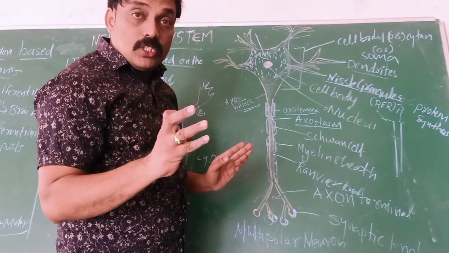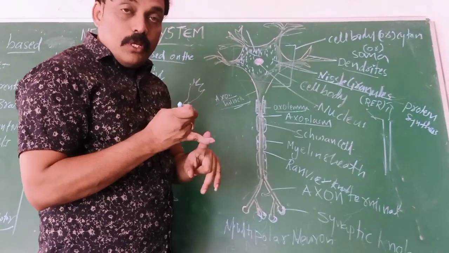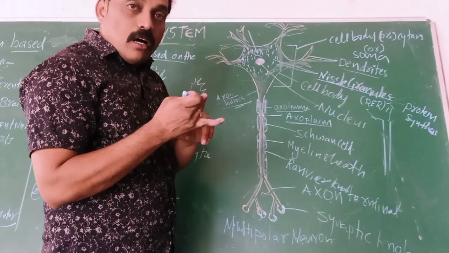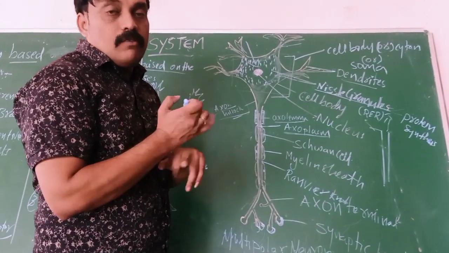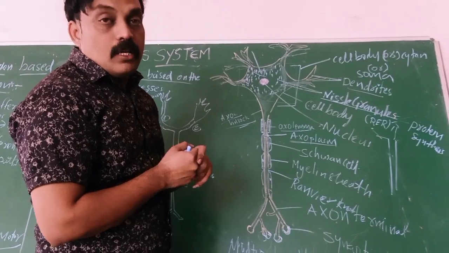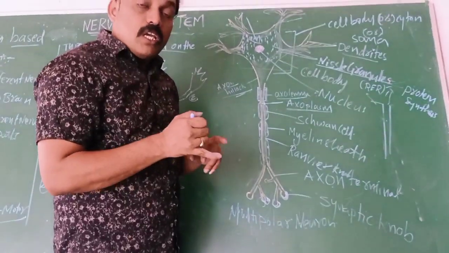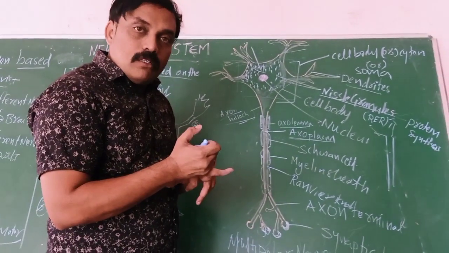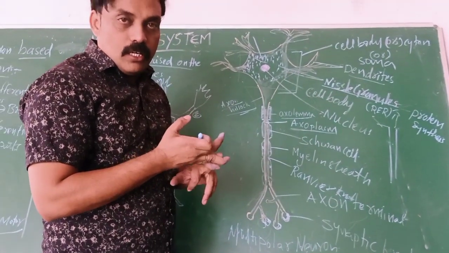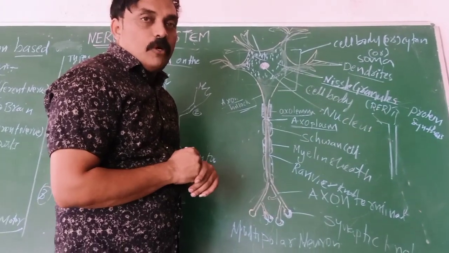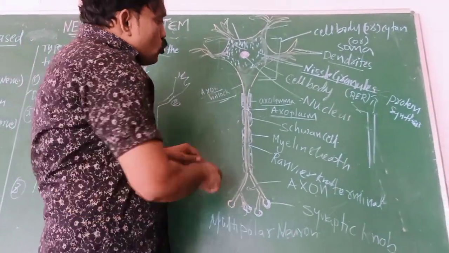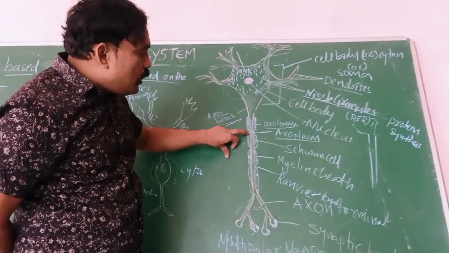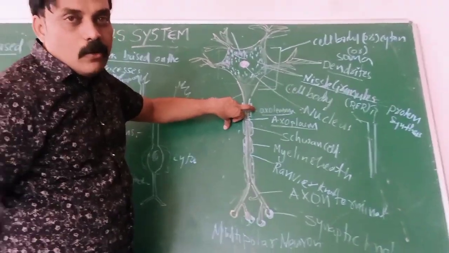Based on structure, neurons are three types: unipolar or pseudo unipolar, bipolar, and multipolar neurons. Based on function, neurons are three types: sensory, motor and interneuron or associated neurons. Based on myelin sheath, neurons are two types: myelinated and non-myelinated neurons.